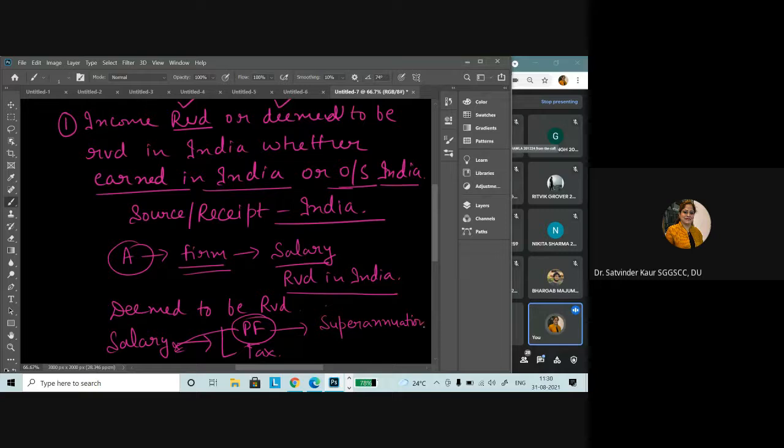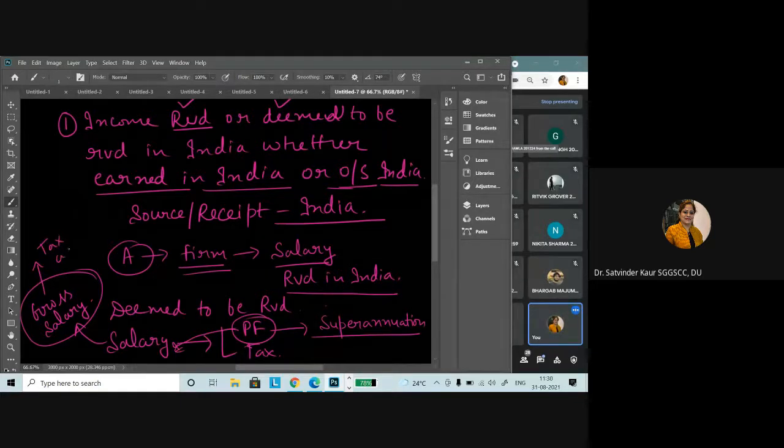So he will get the money after certain years, but when we include the salary for that particular year, we consider how much salary he is entitled to receive. So we consider the gross salary figure for calculation of the tax amount. In that case, the PF amount which is being credited to his account every month, he has not received, but it is considered as deemed to be received.